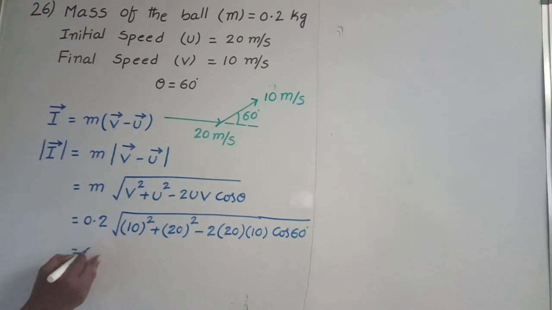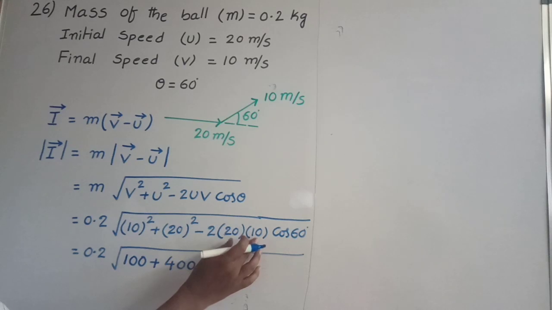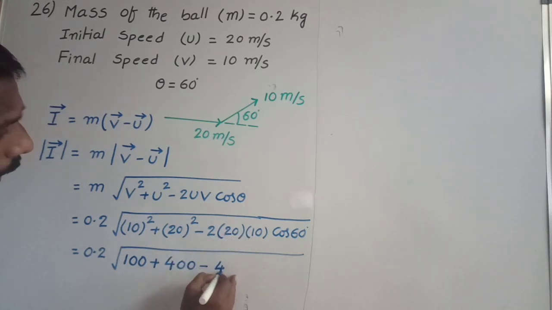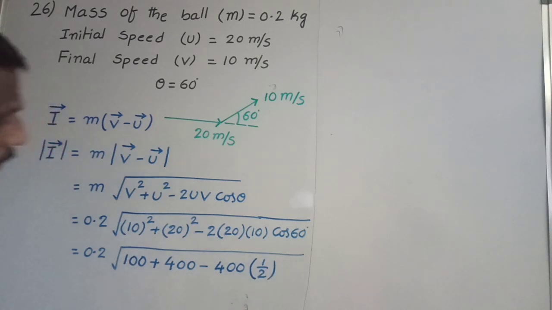That is equal to 0.2 into under root of 100 plus 400 minus 2 into 20 into 10, which is 400, into cos 60 degrees value 1 by 2.